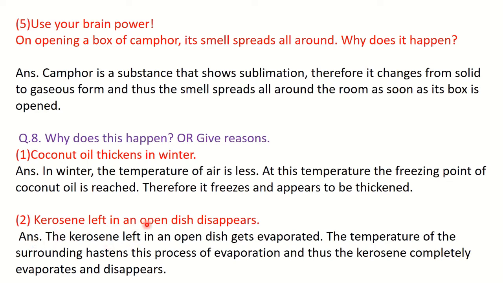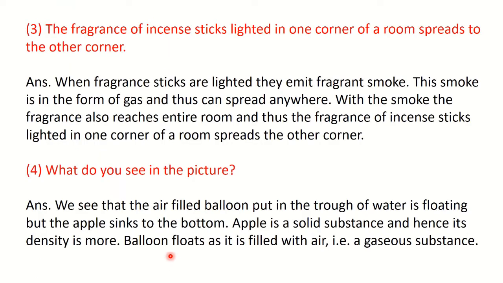Next, kerosene left in an open dish disappears. So when kerosene is kept in an open dish, it starts evaporating. The temperature of the surroundings hastens this process of evaporation, and after some time the kerosene completely evaporates and disappears.